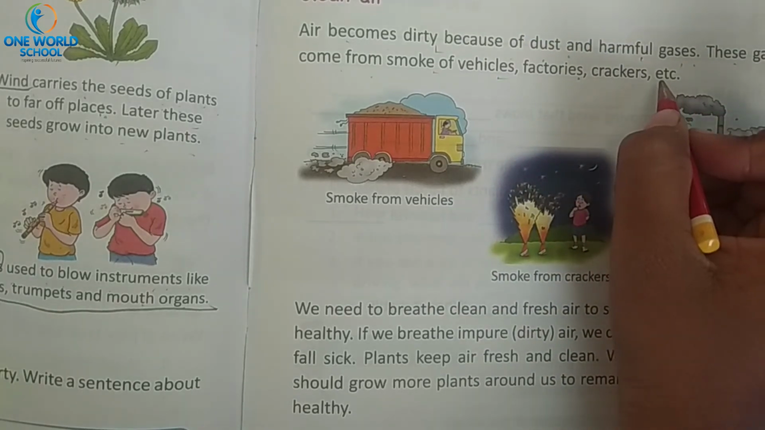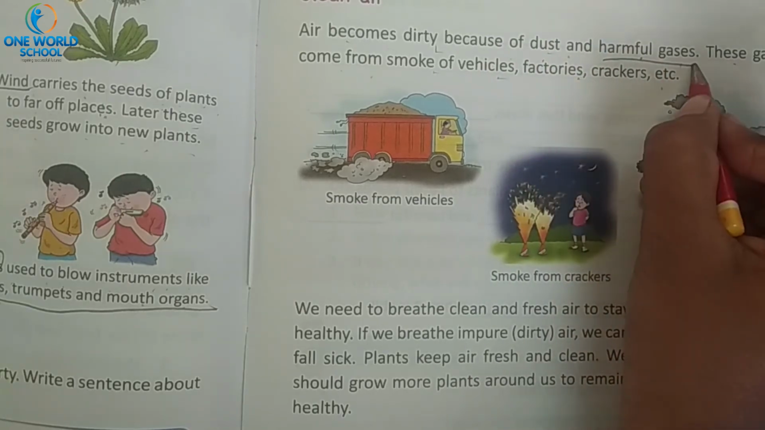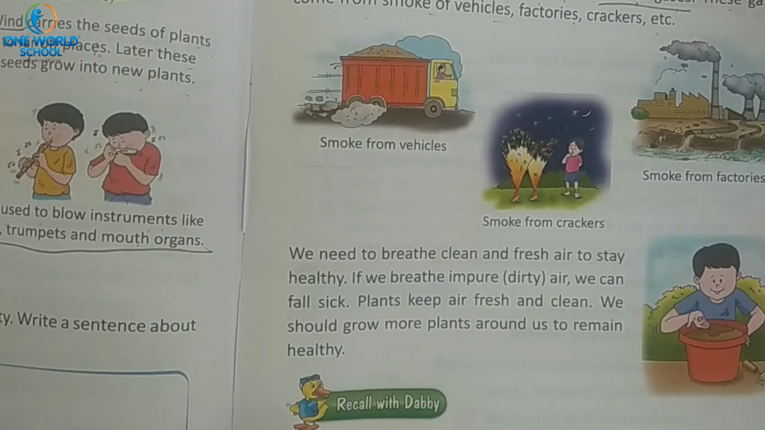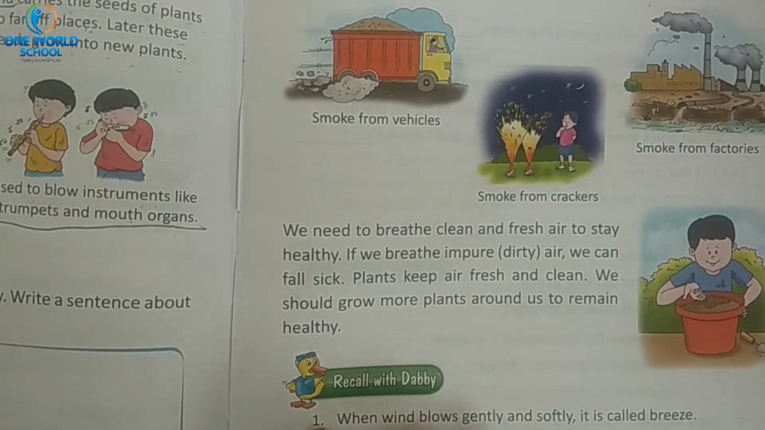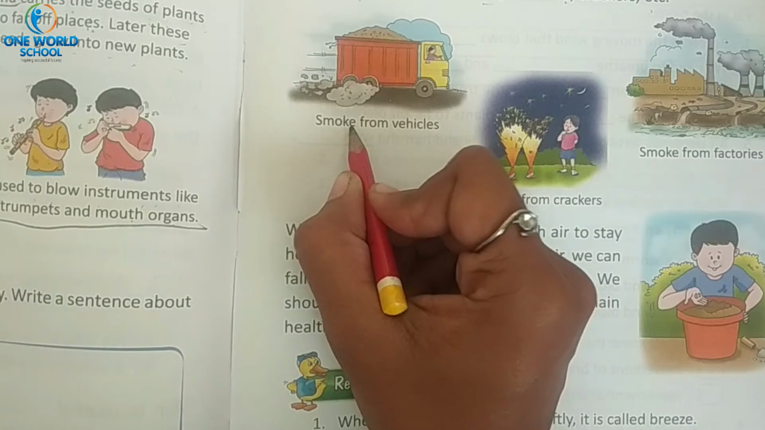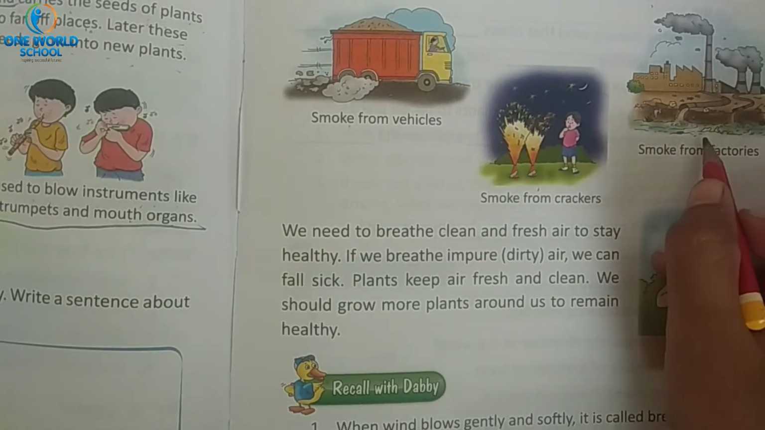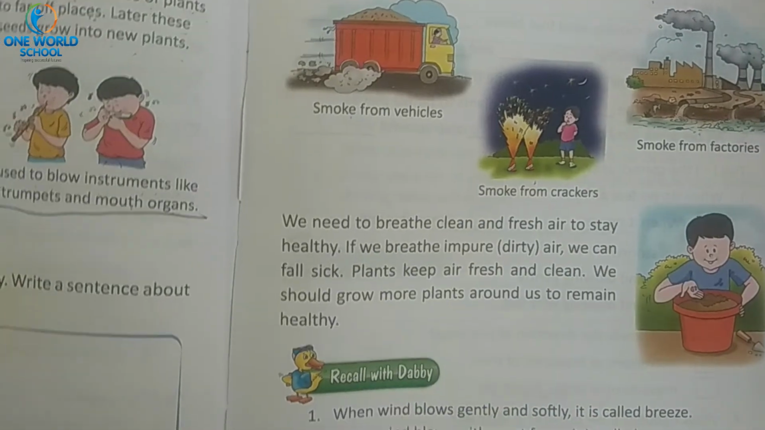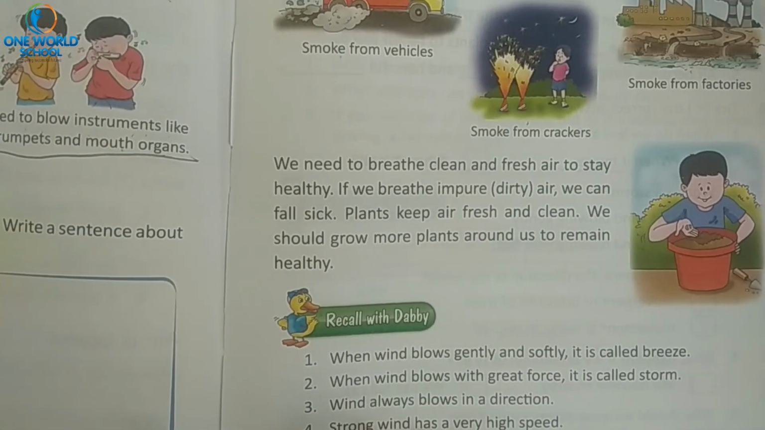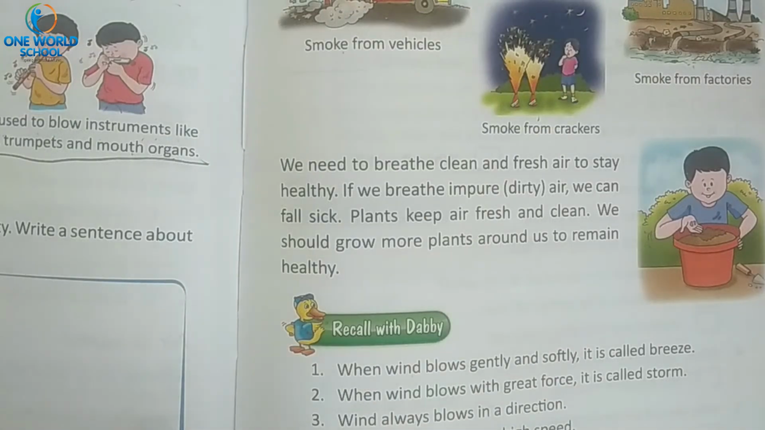How does air become dirty? With dust and harmful gases. And from where do these harmful gases come? See, look at the picture. From the smoke of a vehicle, from crackers, from the smoke of a factory. So what should we do? We should try to keep the air clean.